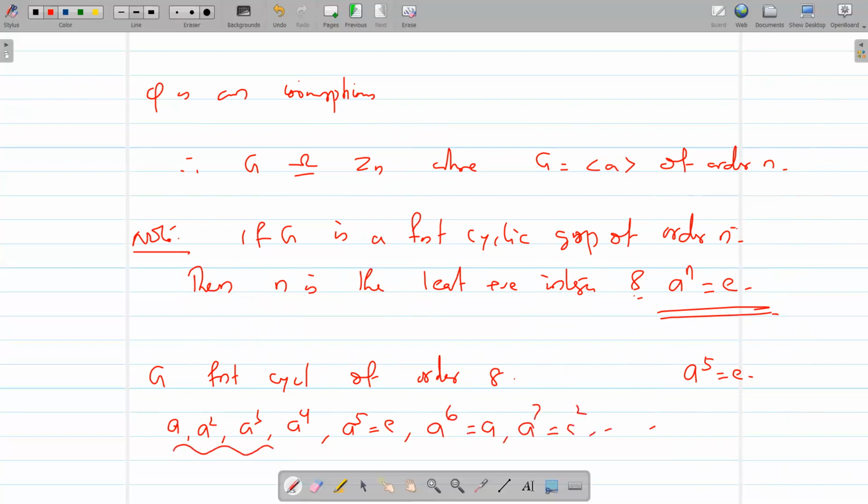So we get only 5 elements of G. That is impossible because G is of order 8.